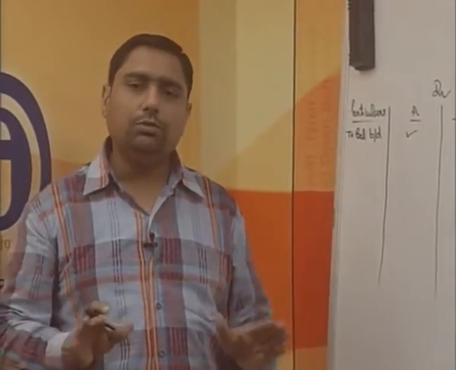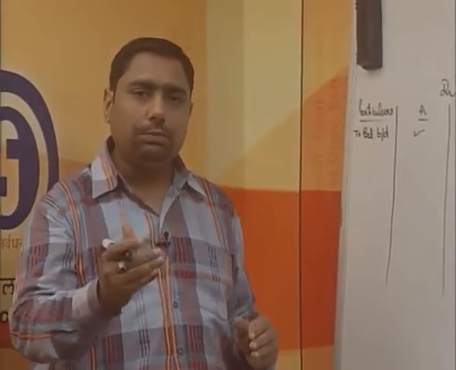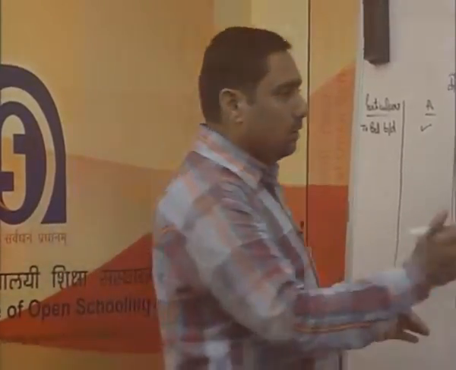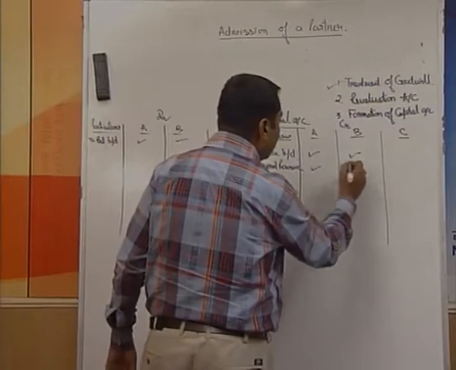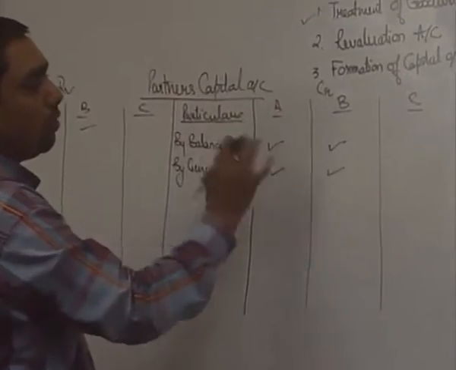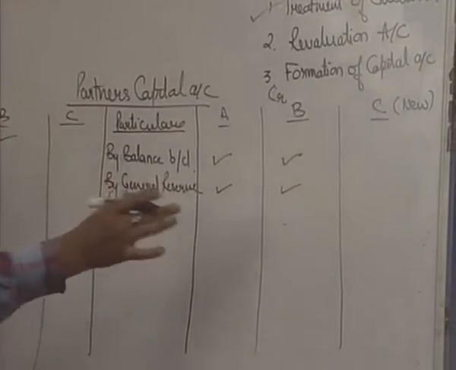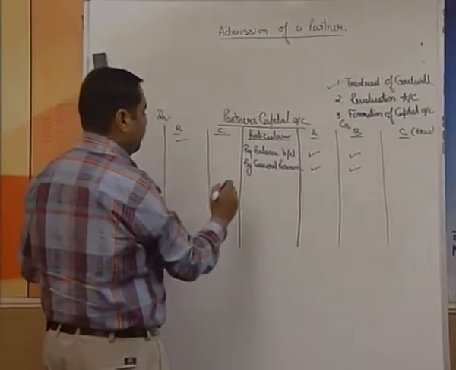Even if nothing has been given to you in the question, but a reserve appears on the liability side of the balance sheet, distribute that amount among the partners. As we are having two partners as the old partners, we are presuming that these two, A and B, are the old and C is going to be the new one. So, what we will do? We will distribute the reserve among the partners A and B.